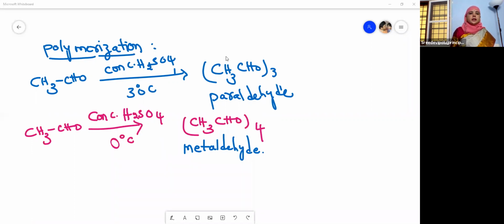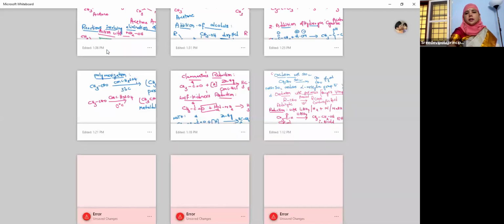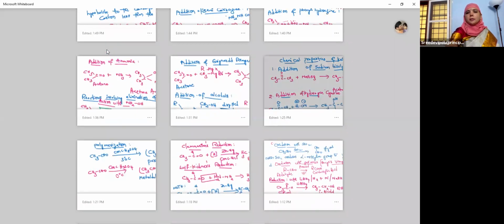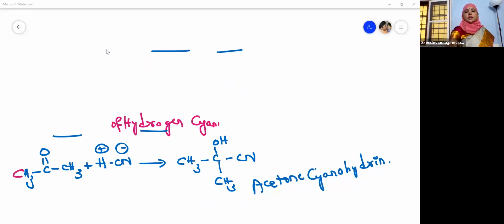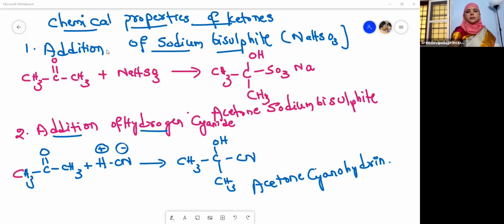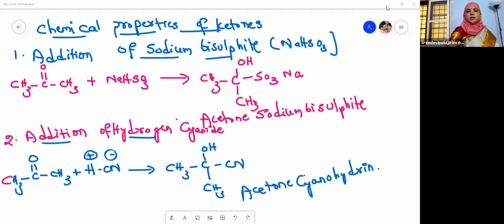Okay? So after that, I have discussed the chemical properties of ketones, isn't it? So these are all the chemical properties of ketones that we have learned today. The first one is addition of sodium bisulfite. When acetone reacts with sodium bisulfite, it forms acetone sodium bisulfite. And see, all these are nucleophilic addition reactions. The addition is being done by a nucleophile, a nucleus-loving species, an electron-rich species.